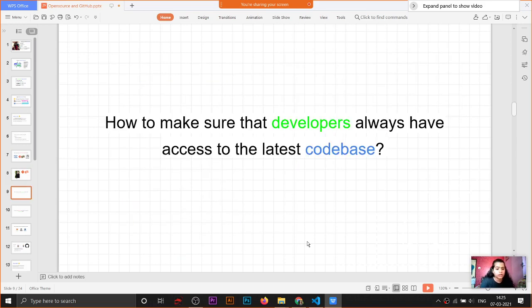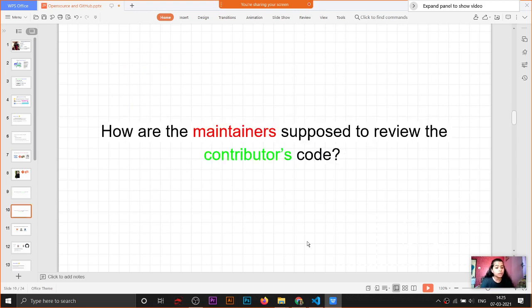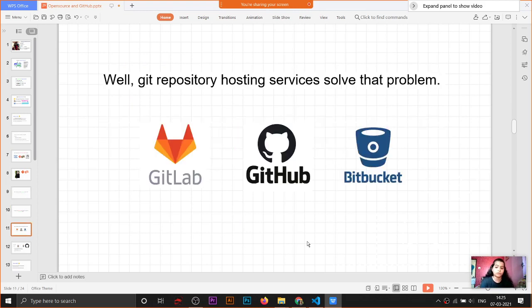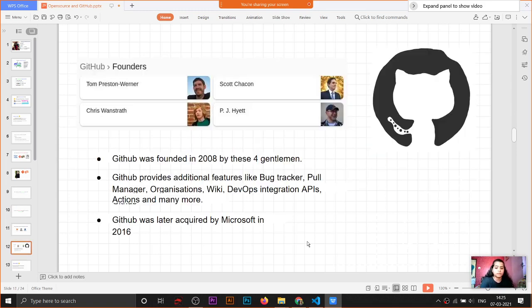Now, how do we make sure that developers always have access to the latest code base, and how are the maintainers supposed to review the contributors' code? Git repository hosting services solve that problem. These services are GitLab, GitHub, and Bitbucket. So today we are going to learn about GitHub. These are the 4 persons who founded GitHub in 2008. It was later acquired by Microsoft in 2016. It also provides features like bug tracker, pull request manager, and etc. I will tell you about it.